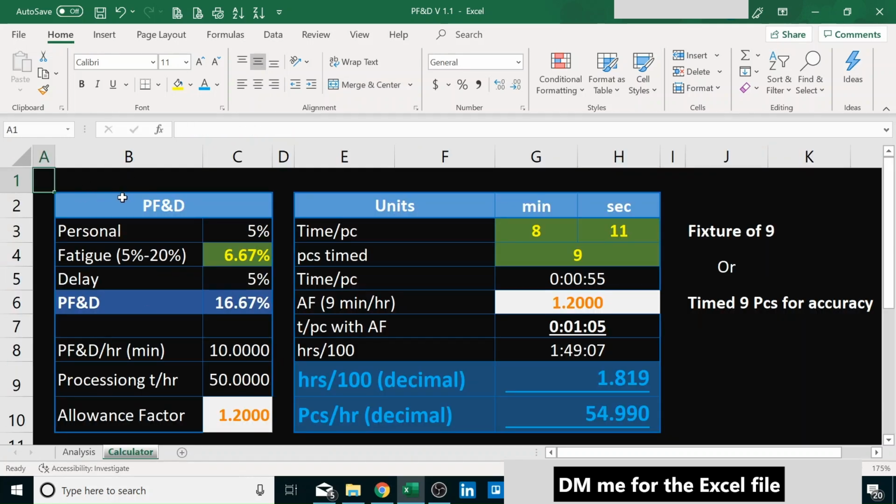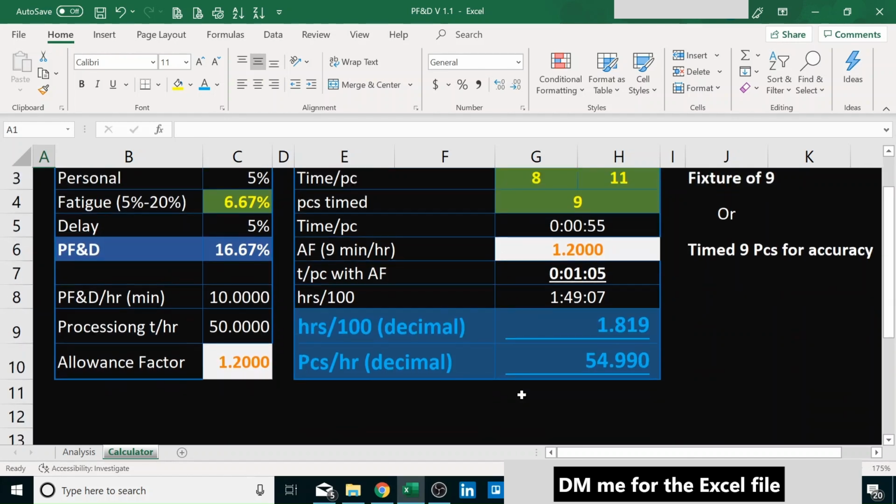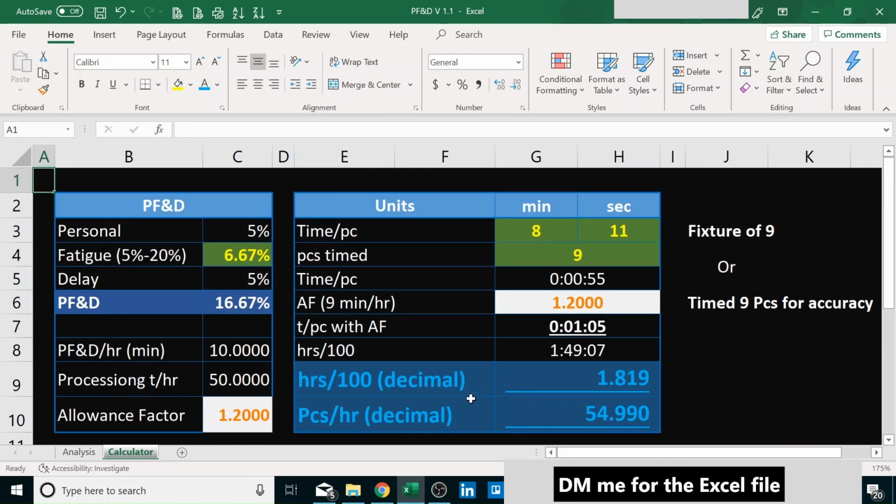We have our PF&D. It's a two-part calculator. First, we want to determine what PF&D we're going to use depending on our situation and on our facility. And then we are going to get our hours per 100 or pieces per hour, depending on what our ERP system uses. And we can even compute more choices than this, but these are the ones I use the most.